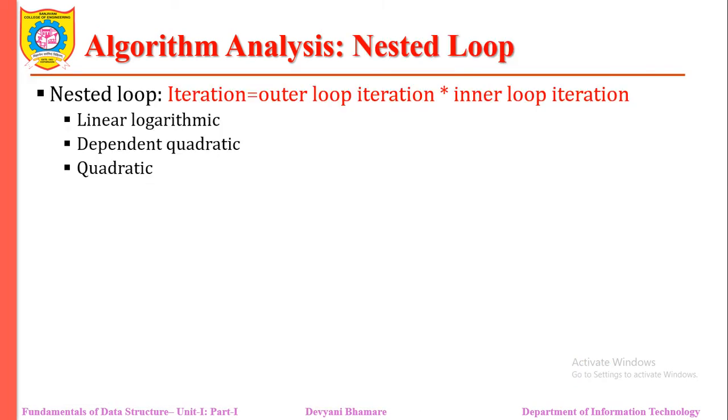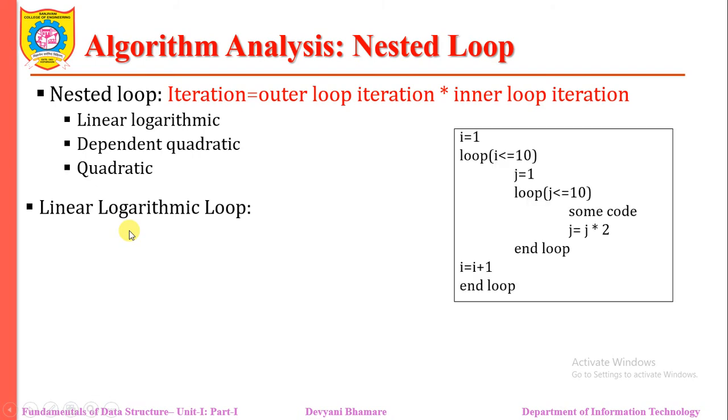Okay, so we can say that the looping statements give you the number of iterations, and depending upon that we can calculate how many times the looping statement will be executed. If the loop is a nested loop, then the iterations are the outer loop iterations multiplied by the inner loop iterations. Then let me see how with nested loops we get linear logarithmic, dependent quadratic, and quadratic. Let me start with the linear logarithmic loop.